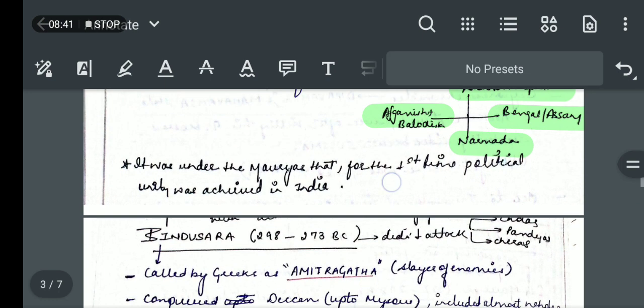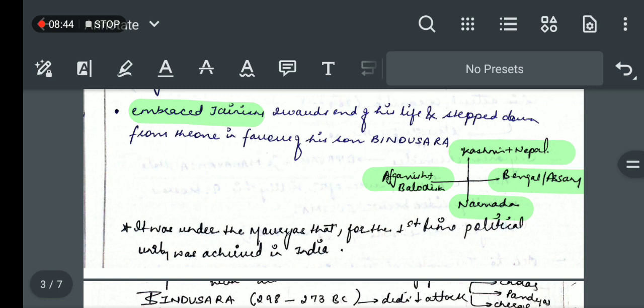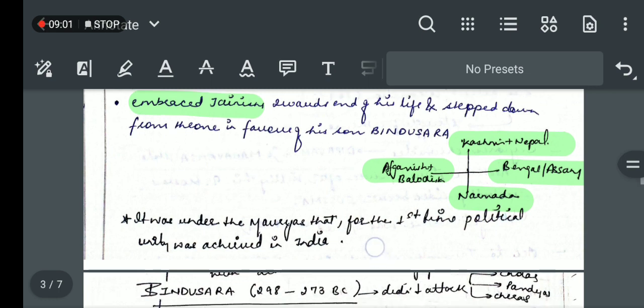One more fact, like we talked about Kautilya's Arthashastra. There is a Saptanga theory in Kautilya's Arthashastra, and he introduced that theory in his book. In the Saptanga theory, there are 7 elements. This question was asked, so you must know that the Saptanga theory is a part of Kautilya's Arthashastra.